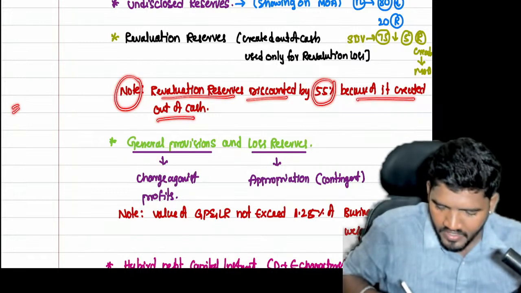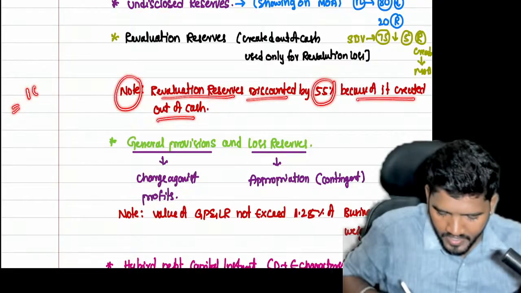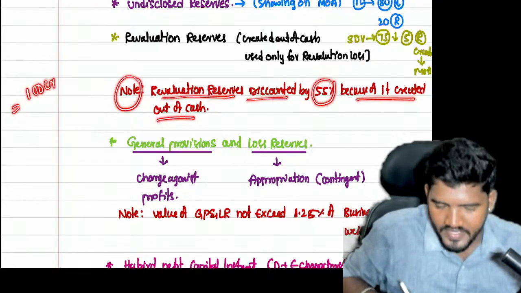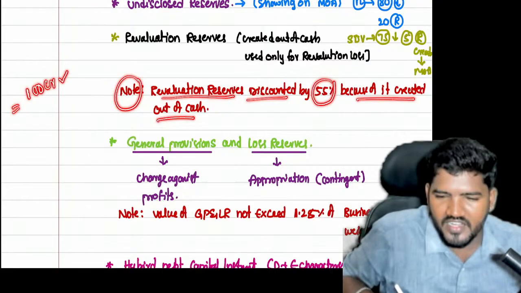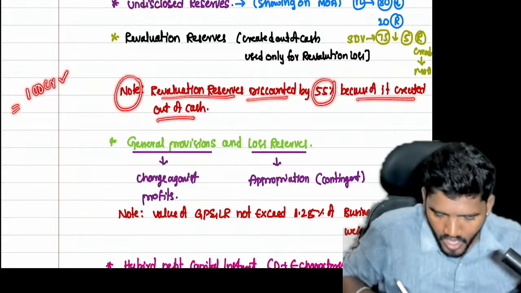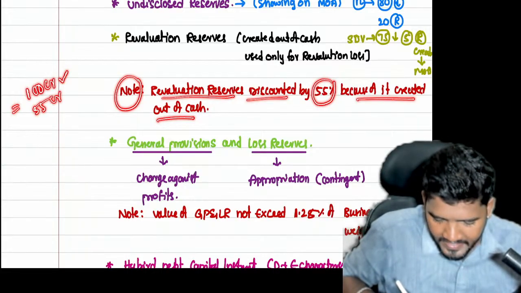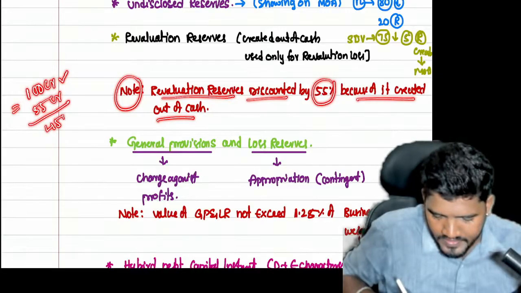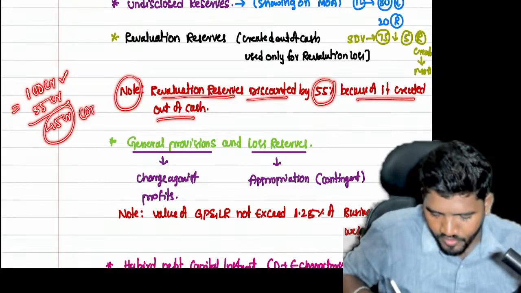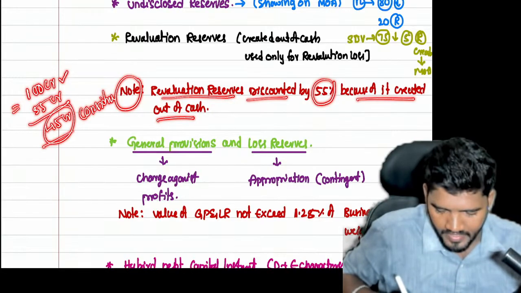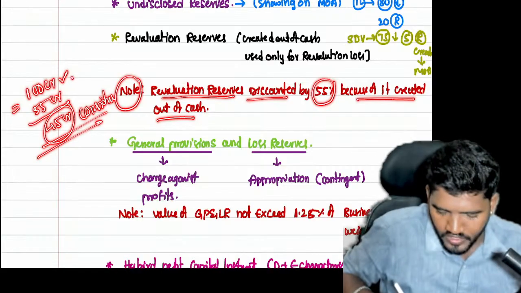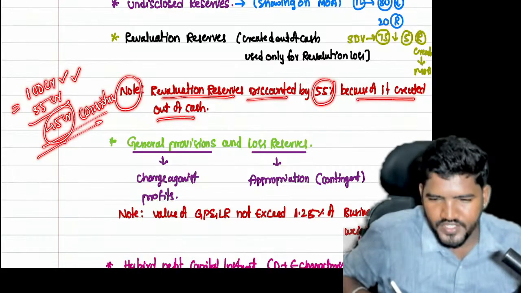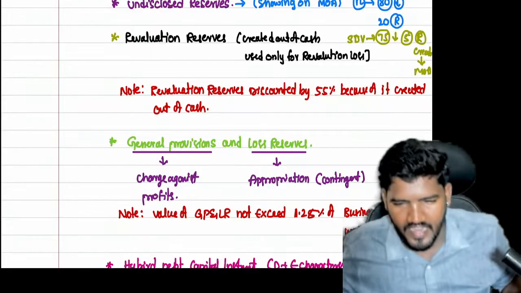For example, the revaluation reserve is 100 CR. Don't take 100 CR as Tier 2 capital. Out of this, 55 CR is a discounting, and only 45 CR is the considerable amount. That is a note point, very, very important. So don't take the total value they said. You have to consider only 45% of the said value.